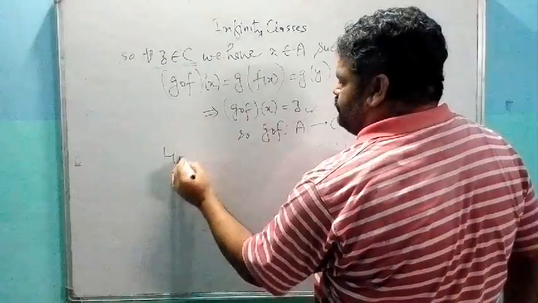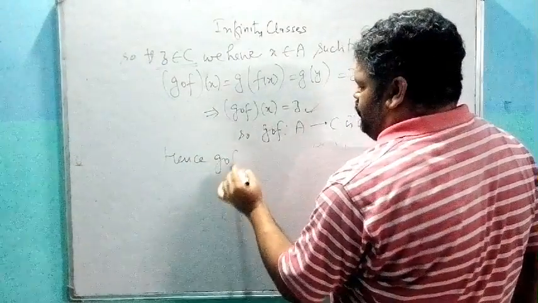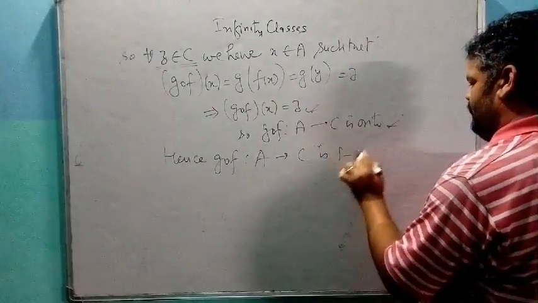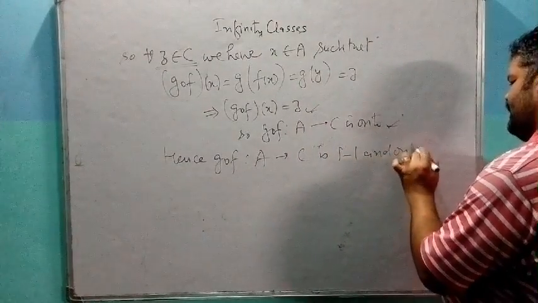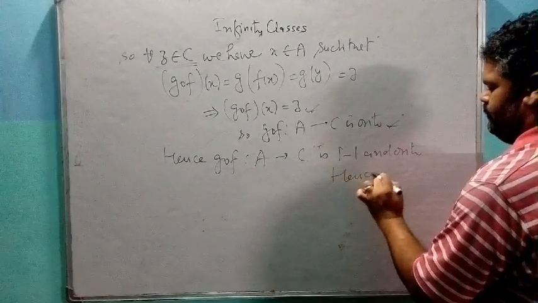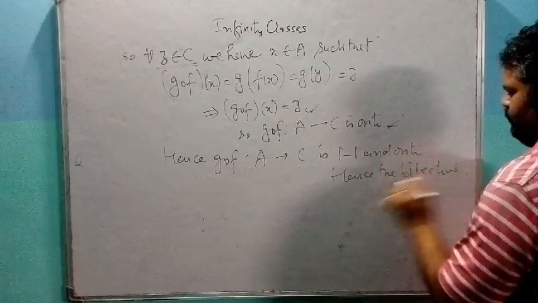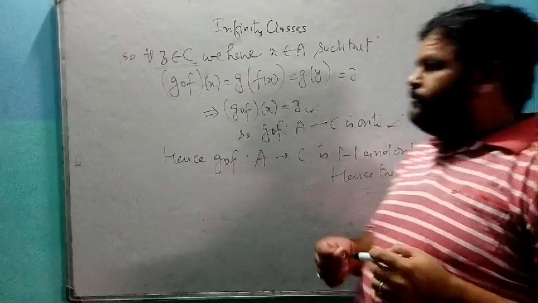Hence gof from A to C is 1-1 and onto, hence bijective. So this is the proof of the theorem.